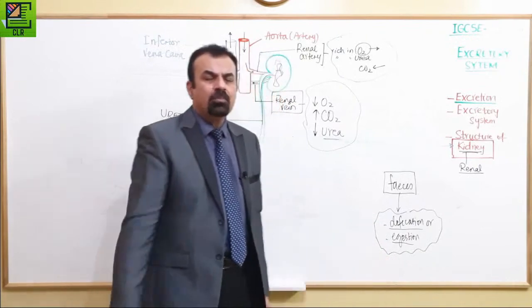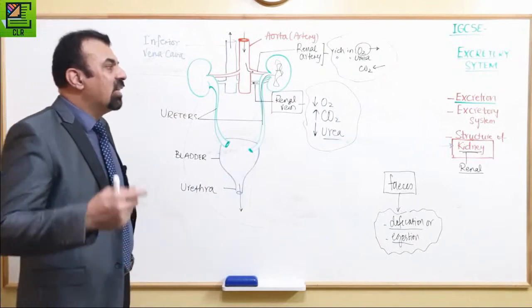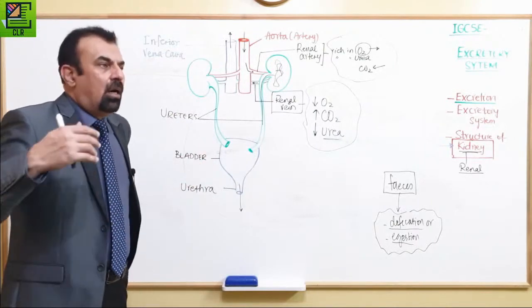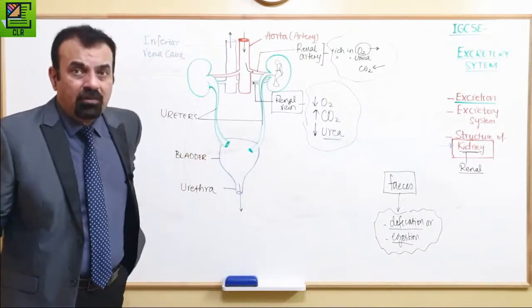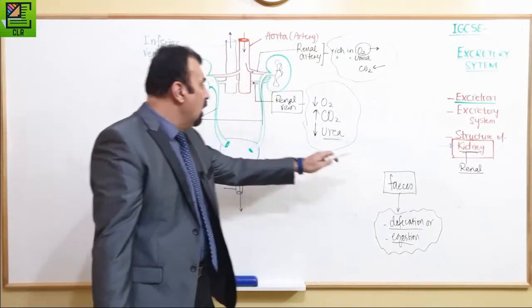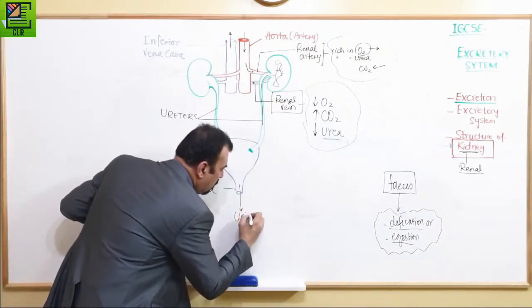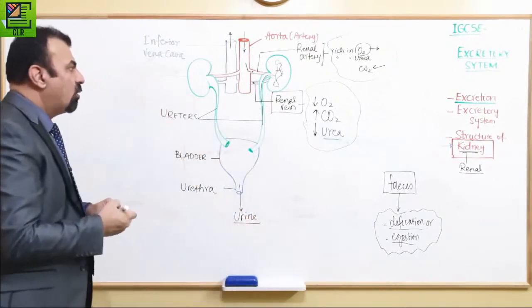That's a very important point. Many students make a mistake over here. They think that excretion means removal of any type of substances. So feces removal is not excretion. Removal of urine, that is excretion. So the urine is excreted out from here.